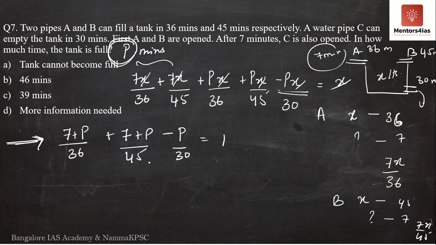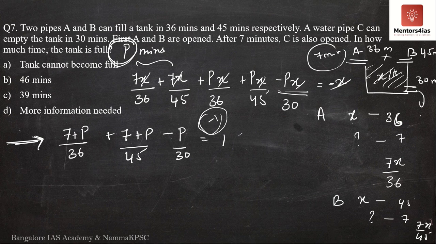Over here it is 1 because the tank is being filled. However, if the question was in how much time can the tank be emptied, meaning this tap is able to remove water at a greater rate than A and B filling the tank. Okay, so instead of the tank being full, if the question was in how much time will the tank be empty, then it should have been minus 6. Instead of 1, it should have been minus 1. You can just make a note of this. Instead of 1, it will be minus 1 because you are undoing the work. Instead of x, it will be minus x.